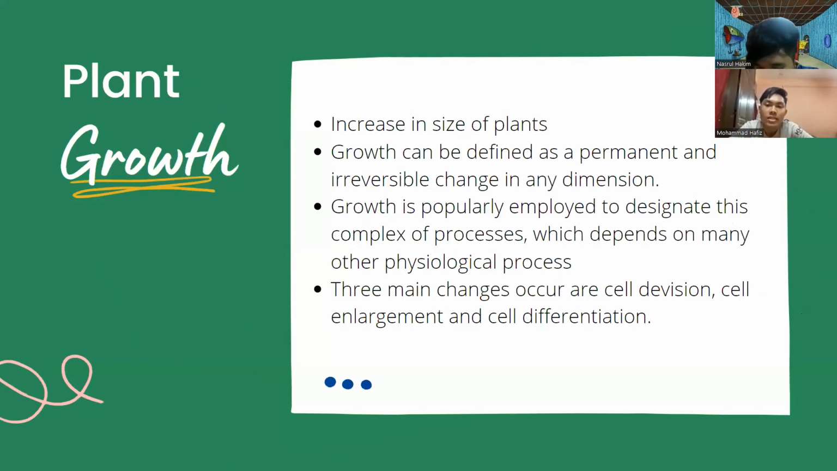So, what is the plant growth? Plant growth is increase in size of plant. Growth can be defined as a permanent and irreversible change in any dimension. Growth is properly employed to designate the complex of process, which is depend on many other physiological process. Three main changes occur are cell division, cell arrangement, and cell differentiation. From the main changes, actually, what is the factor of the plant growth?